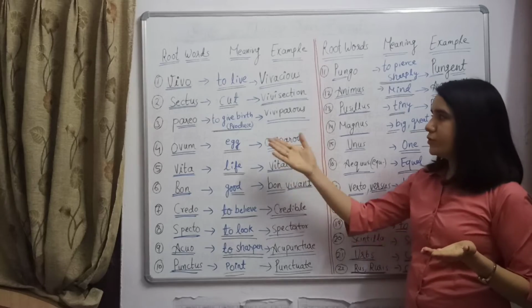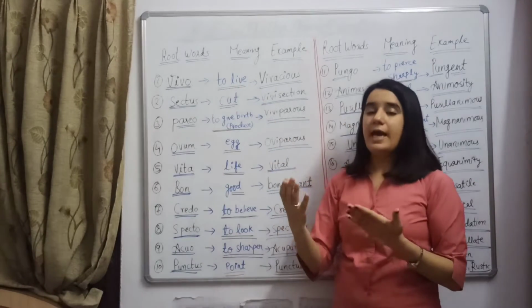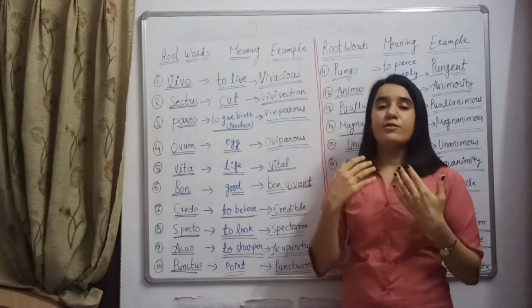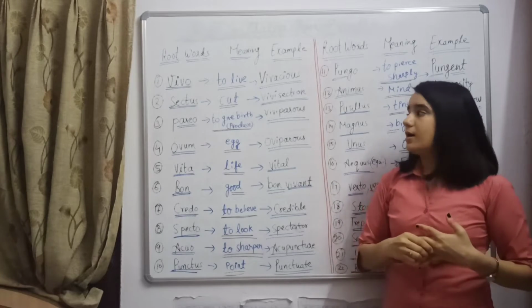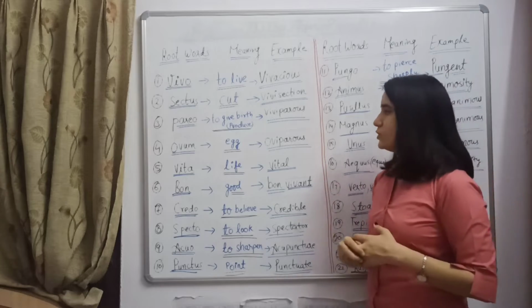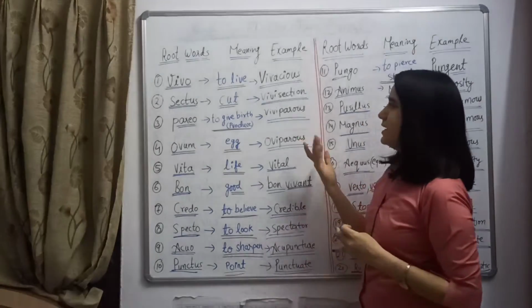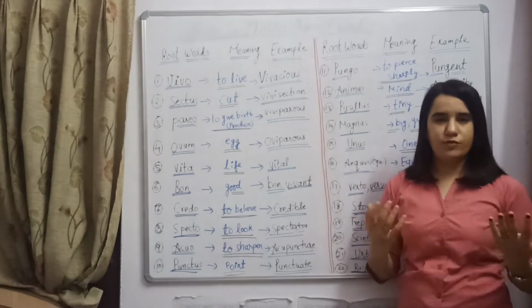This is the importance of learning root words. Root words have a particular meaning, and the vocab made from these root words can have the same meaning or a different meaning, but you can learn it very easily by knowing the meaning of the root words. You can easily learn any technical vocab or any high level vocab of English.